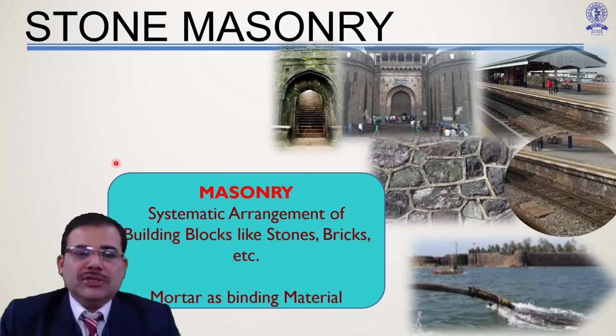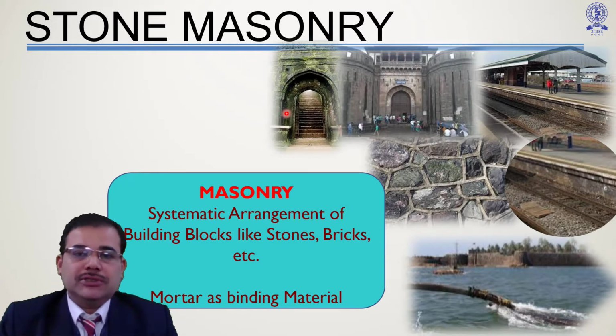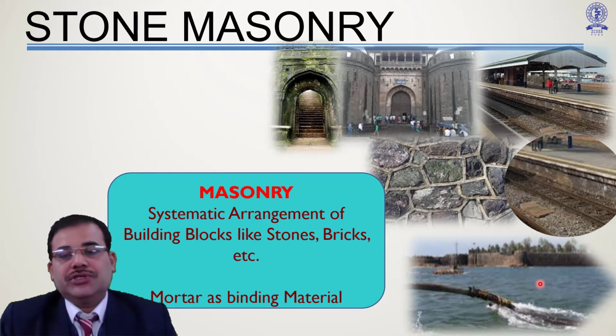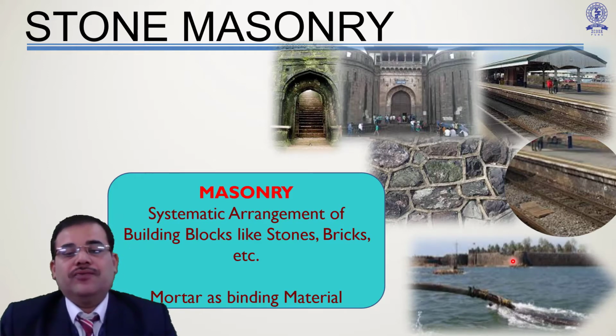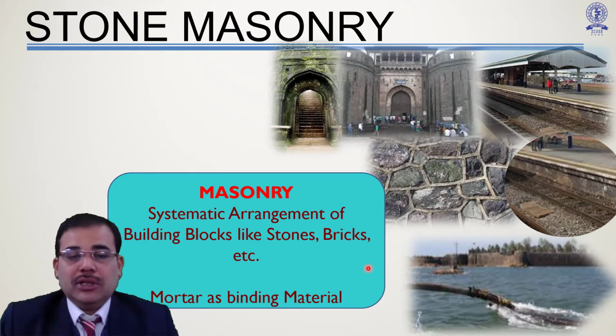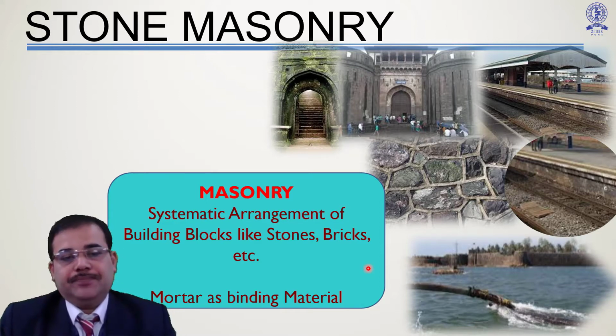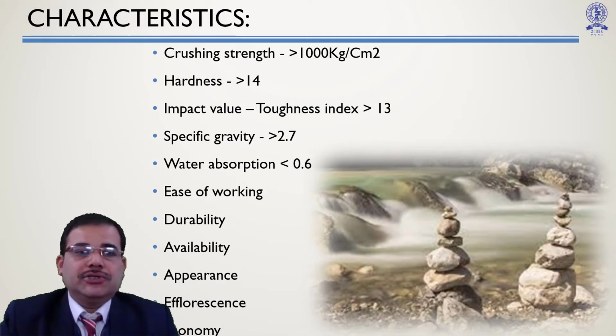You might have observed stone masonry in various utilizations. Our historical monuments are mostly constructed with stone masonry. Railway platforms are another example, and historic marine structures are also found in stone masonry, because stones have very good resistance against natural or weathering action. In most cases, lime mortar is found as the binding material. In stone masonry, the stones are arranged very systematically.